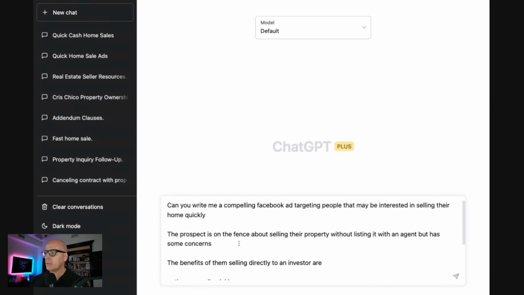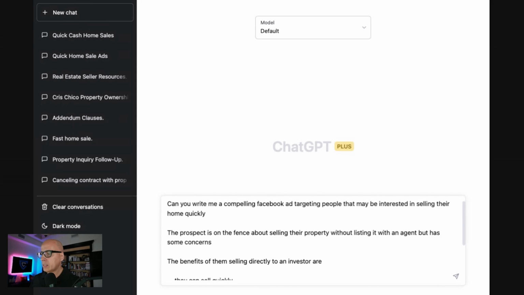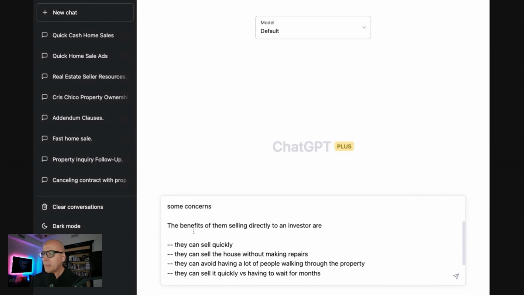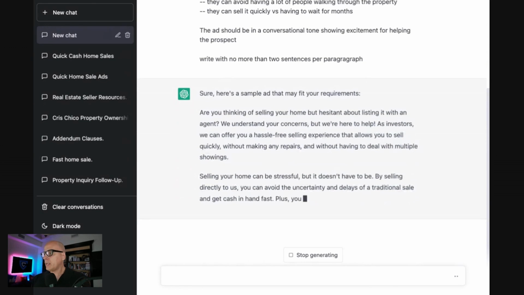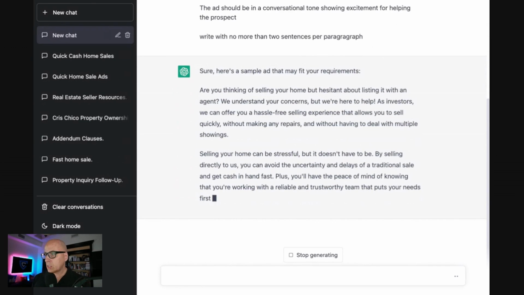Can you write me a compelling Facebook ad targeting people that may be interested in selling their home quickly? The prospect is on the fence about selling the property without listing with an agent and has some concerns. The benefits of them selling directly to an investor are, and I list them, I give it some help: they can sell quickly, they can sell the home without making repairs. The ad should be conversational in tone, showing excitement for helping the prospect. Are you thinking of selling your home but hesitant about listing it with an agent? We understand your concerns, but we're here to help. As investors, we can offer you a hassle-free experience that allows you to sell your property quickly. Put your needs first.